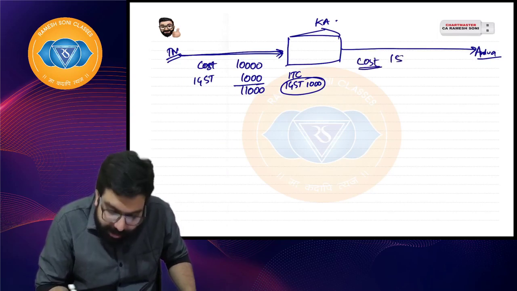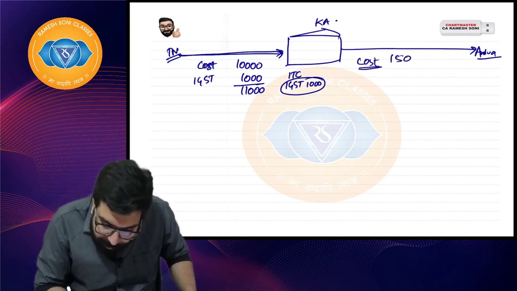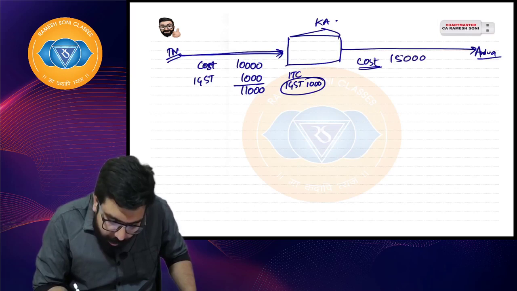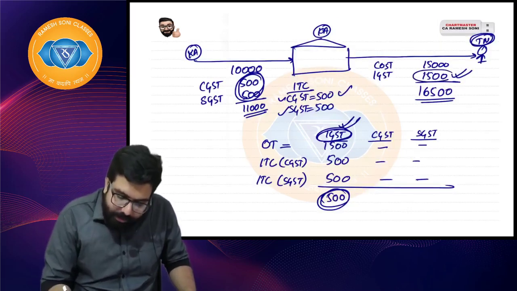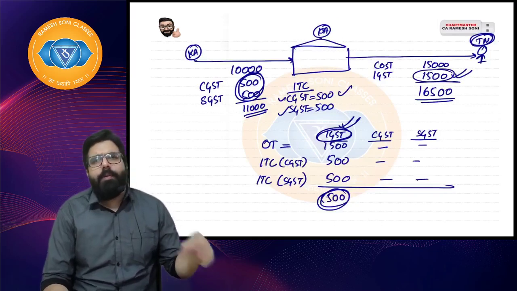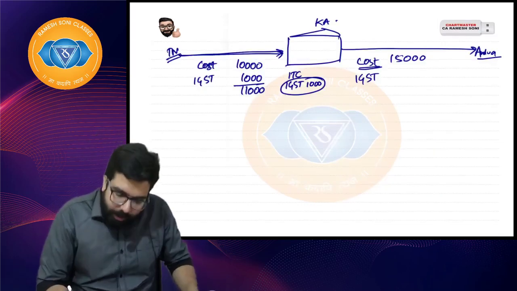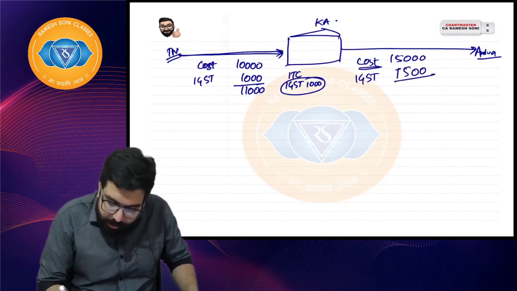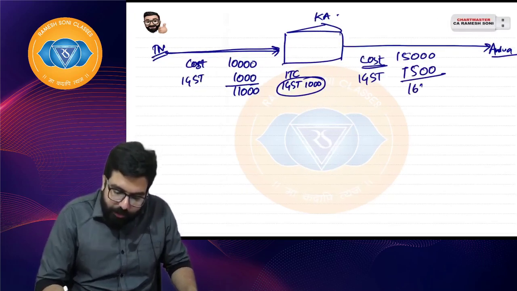Whenever I write cost this side, I am writing cost plus profit, 15,000, and he will charge IGST again. Sir, IGST is nothing other than CGST and SGST integrated together. We will imagine 750 and 750. 1,500 is being charged, so it will come to 16,500.